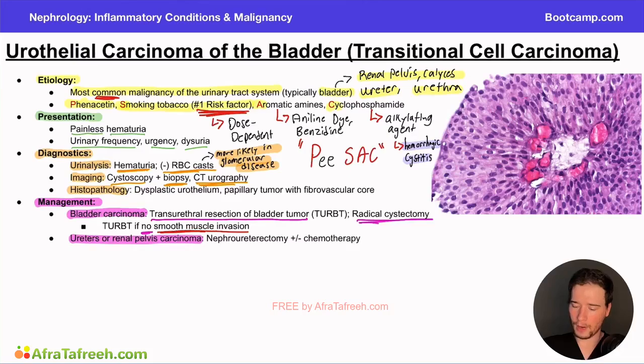Well, now you're looking at a variety of different options that can include nephroureterectomy, which is to remove the kidney as well as the ureters, plus or minus chemotherapy. This is going to be a little bit more complex in terms of how we make these decisions. It's really not expected for you to know this at this level. But the key point I want to make here is if it's in the bladder, which is the most common place, if it's invasive, we're doing a radical cystectomy. If it's non-invasive, we're doing a transurethral resection.